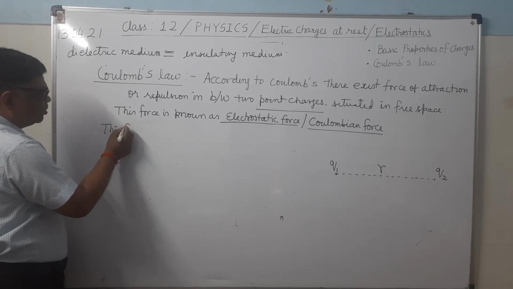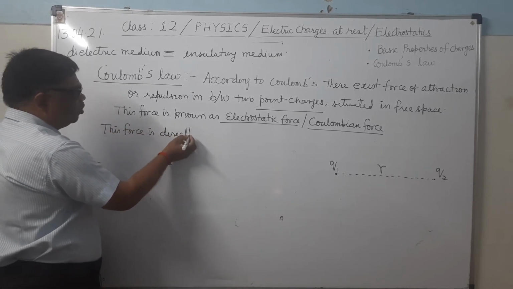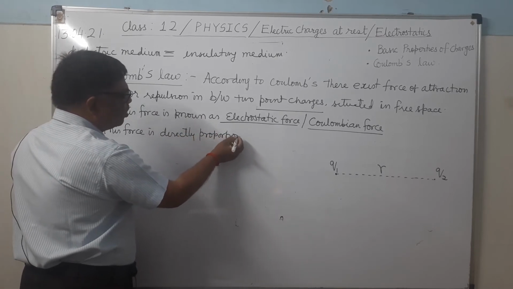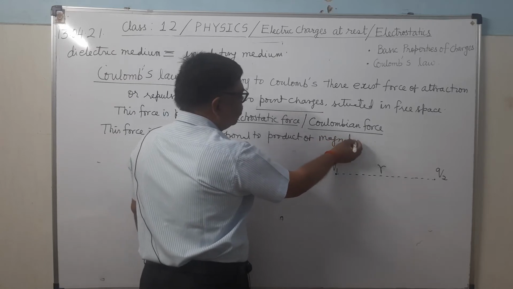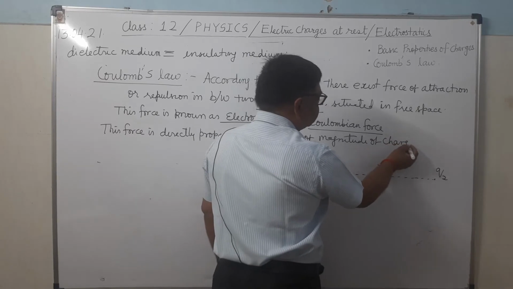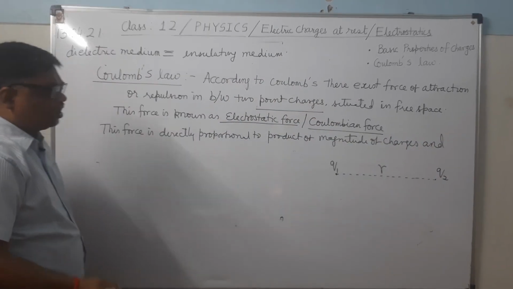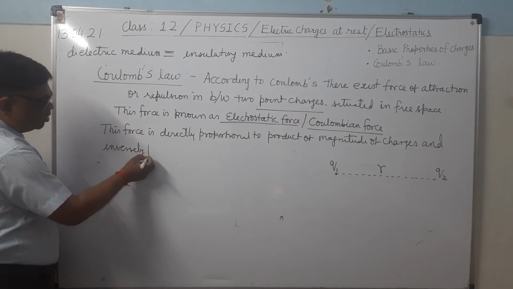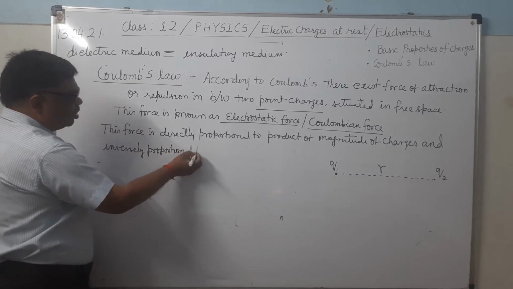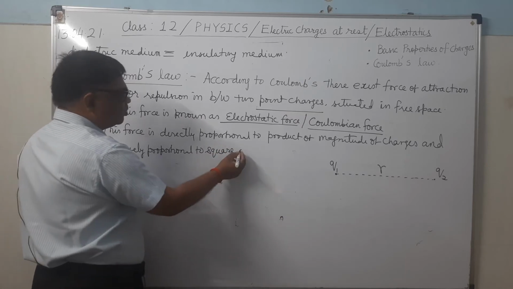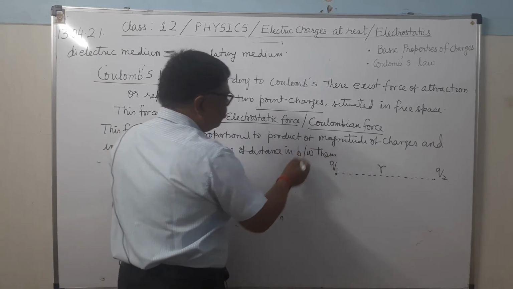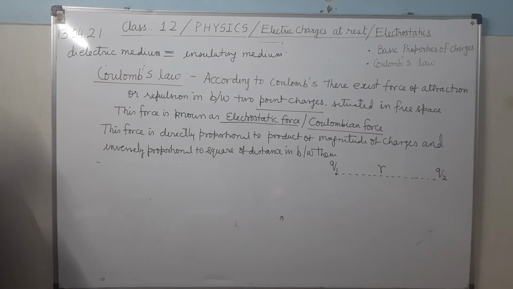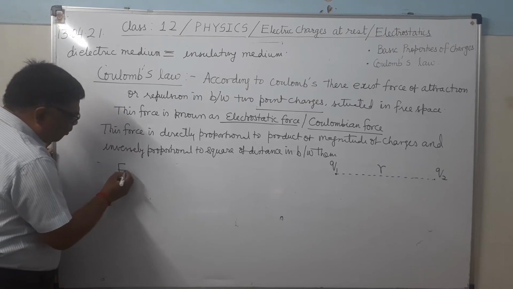Now this force is directly proportional to the product of the magnitude of charges and inversely proportional to the square of the distance between them. So the force between static point charges is given by Coulomb's law.